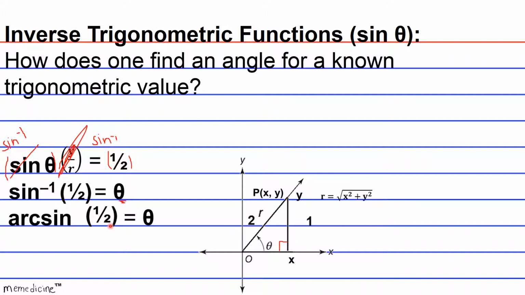All right, so hopefully you're not tired and you're still flowing with me. Basically, if our sine value is 1/2, when you plug this into your calculator, you should get an answer of theta equals 30 degrees, okay? But remember earlier I mentioned reference angle?